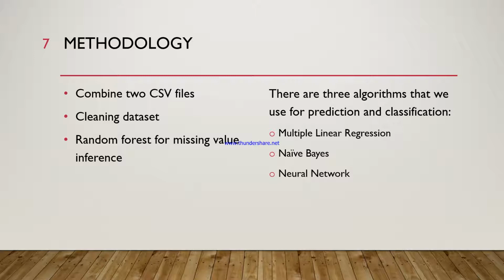The data was cleaned, the variables with a high percentage of missing values were removed, and we imputed missing values with random forest. For the analysis itself, we used 3 algorithms. First, a multiple linear regression for price prediction and answering the research question. And then we used naive Bayes and neural network for classification. Now Bakako will present the 2 datasets in more detail.